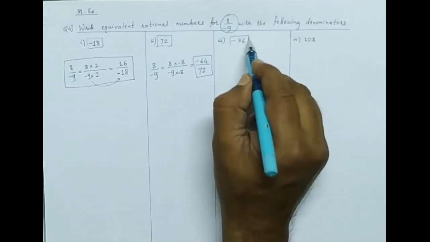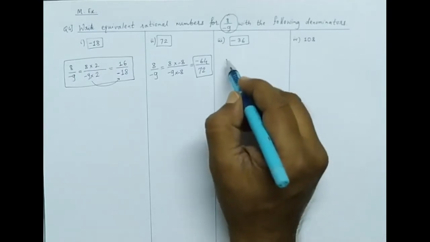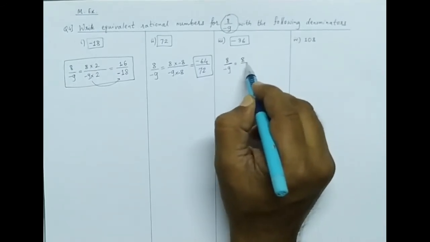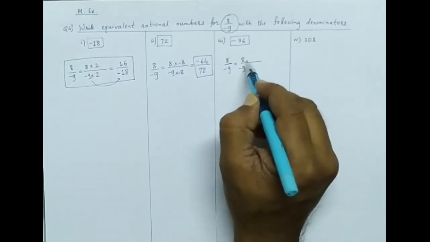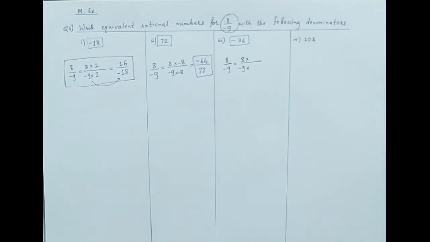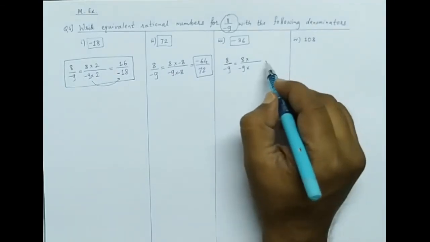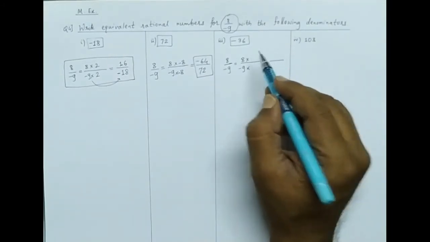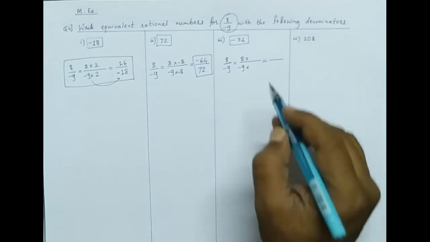Next, now here the denominator needed is minus 36. I think now all of you are understanding this, because this is the third time I am repeating this lecture. First we saw it from our old book, Maths Wisdom book. In that also we solved many sums like this. Now we are solving Maths New Hired book. So it is a nice revision going on now.